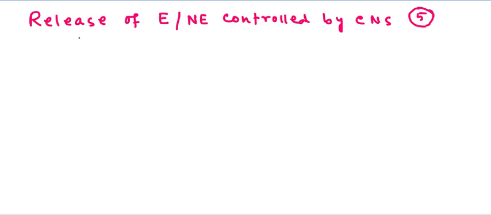And in this video we will discuss the release of epinephrine and norepinephrine controlled by the central nervous system, or you can say that we will discuss the sympathetic adrenal system and how the sympathetic nervous system controls the adrenal medulla for the secretion of epinephrine and norepinephrine. This is the fifth lecture video of our nervous system series, and in the previous lecture video I discussed the neurotransmitters of the sympathetic and parasympathetic divisions.